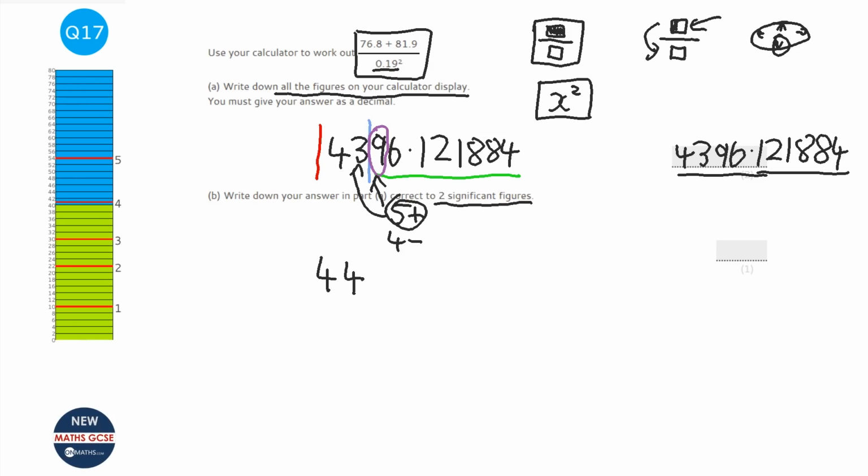They turn to 0. Now, if you have a number 4,396.121884 written down, and someone says, "Can you tell me roughly how much that is?" then if you say the answer is 44, that's not roughly 44, it's nowhere near 44. So the 9 and the 6 will turn to 0.